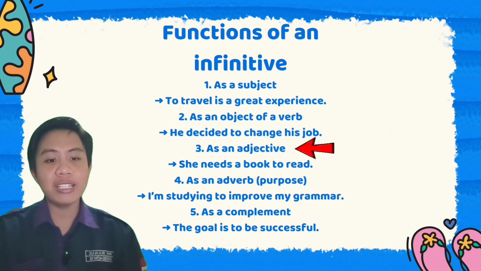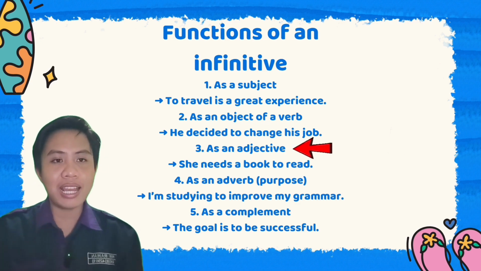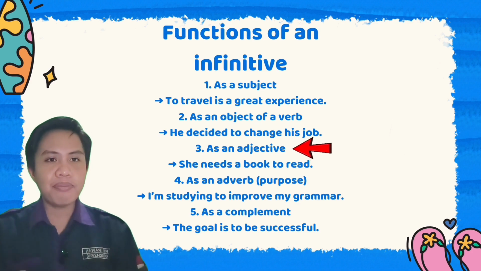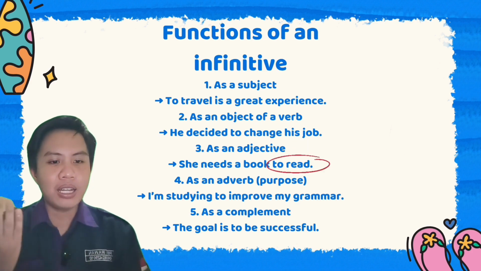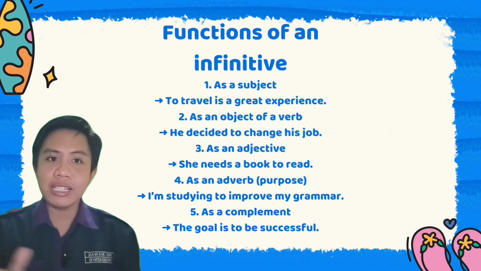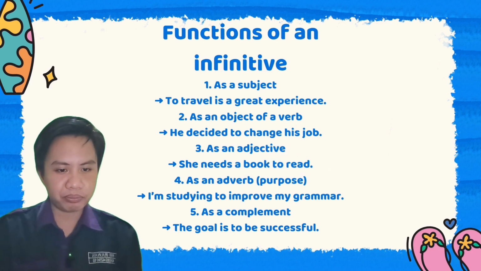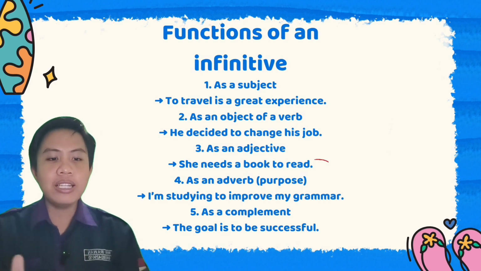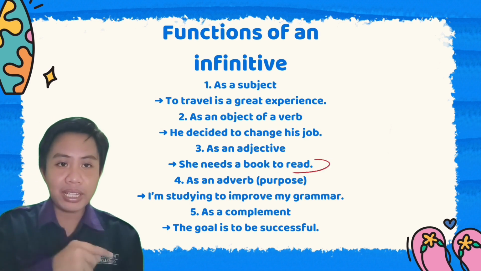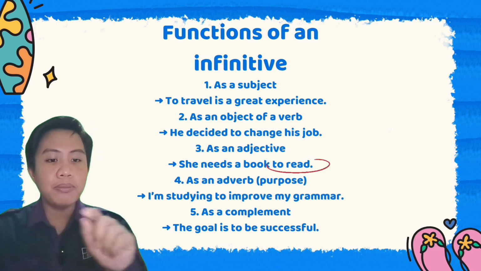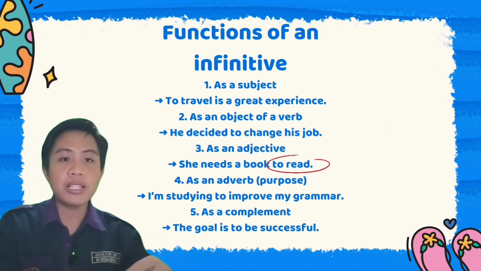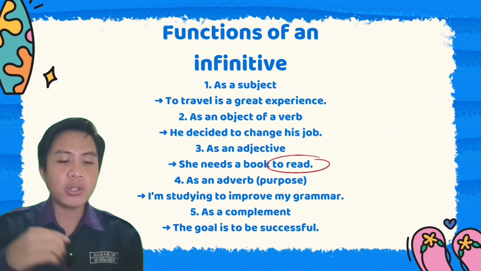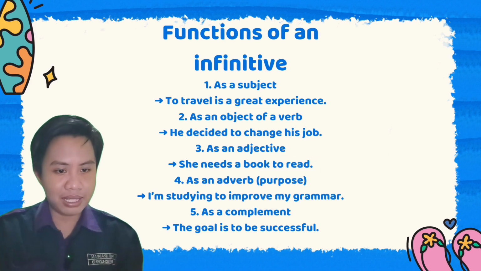So the next one, number 3, is as an adjective. For example, she needs a book to read. She needs a book to read means a book plus to plus verb 1, to read. So that means to read is an adjective.